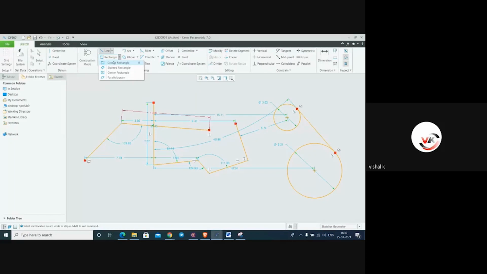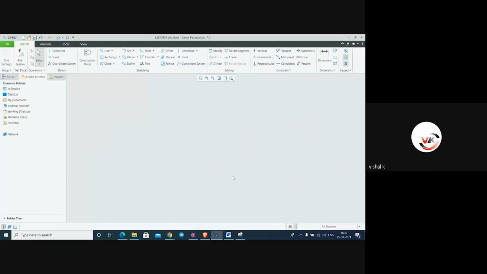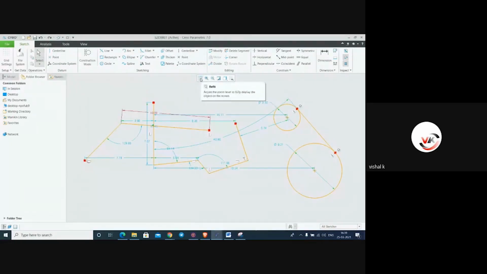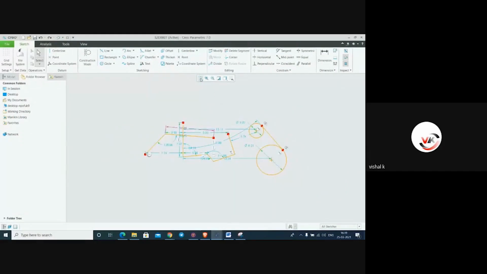This is the rectangle: corner rectangle, slanted rectangle, center rectangle. We'll see one by one how to operate the rectangle. Just select and delete it. Here it is, I'll show this. Here it is zoom to fit, and zoom in, zoom out, repaint. It is a part modeling option.